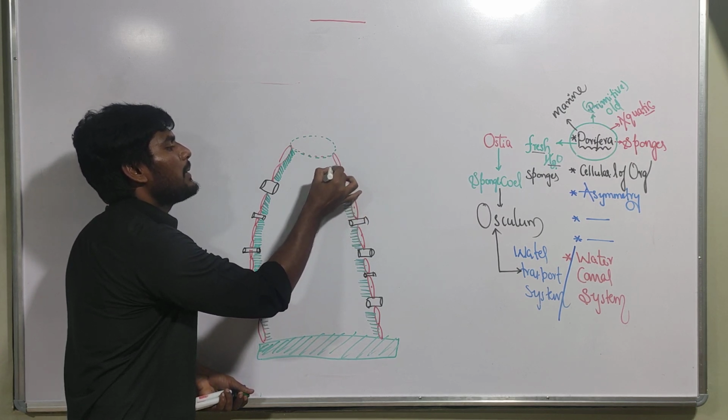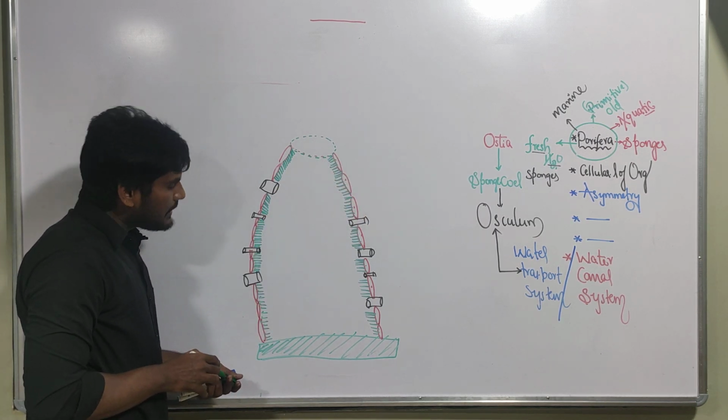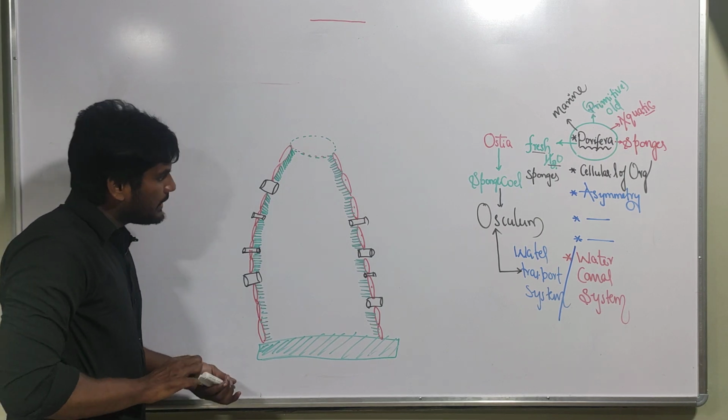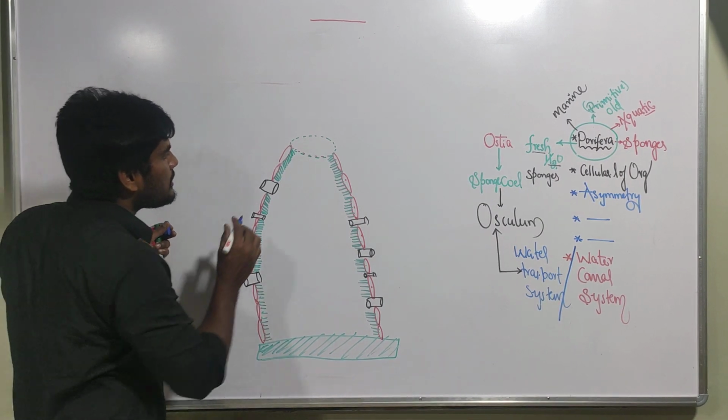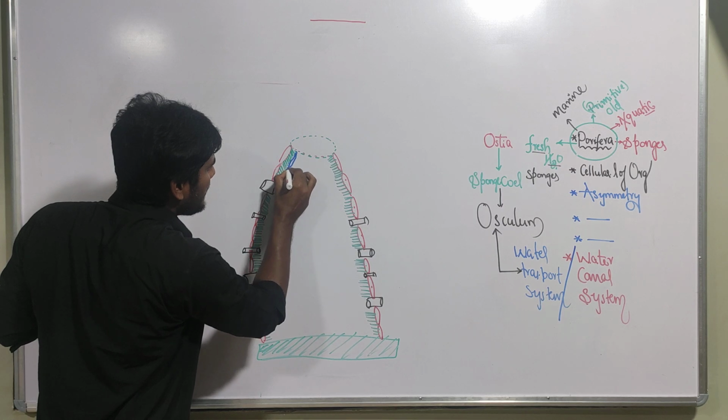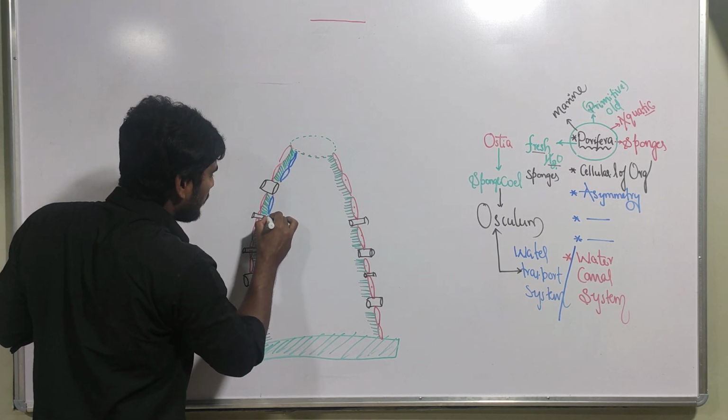Pinacoderm. Yes, keep remembering that word. Like this, it is present. And this non-cellular membrane is followed by the innermost layer. That innermost layer we call gastrodermis. Like this, there is a presence of gastrodermis.